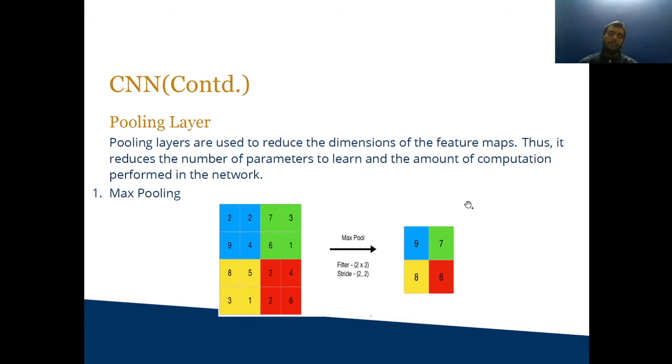Pooling. Pooling layers are used to reduce the dimension of the map or extract the important features from the images. The first pooling method is max pooling. In max pooling, we take a filter of any size like 2 by 2 or 3 by 3, take the maximum value from those cells and reduce the image dimension to the next smaller dimension.